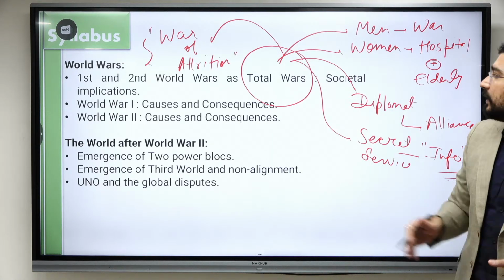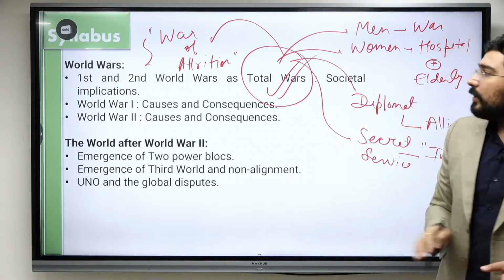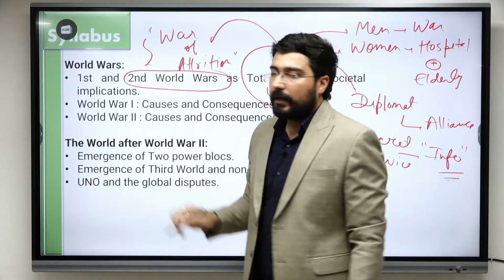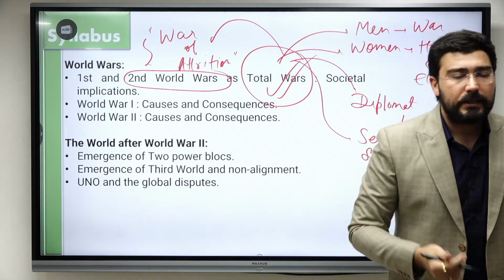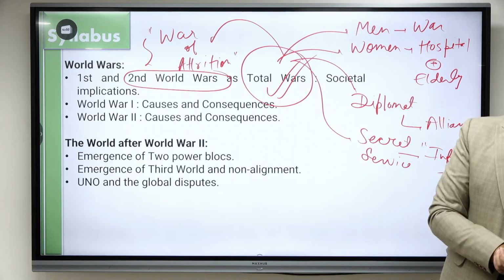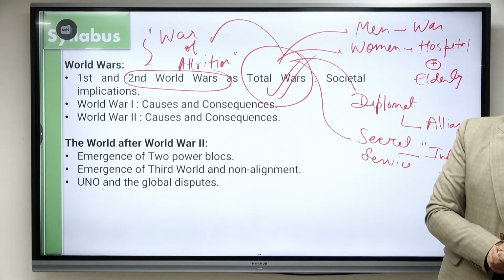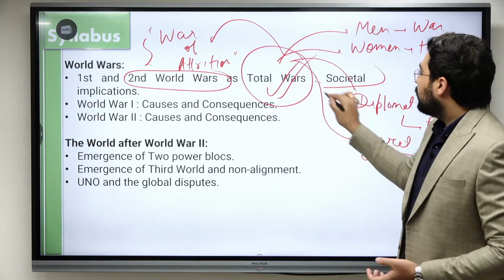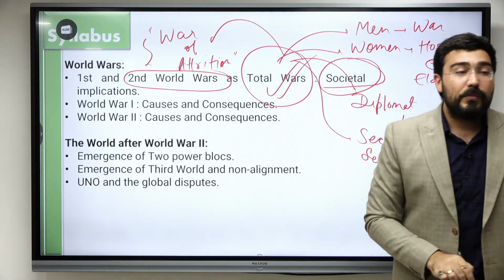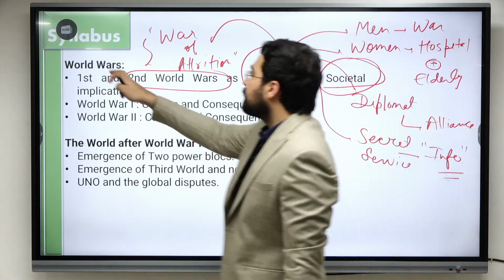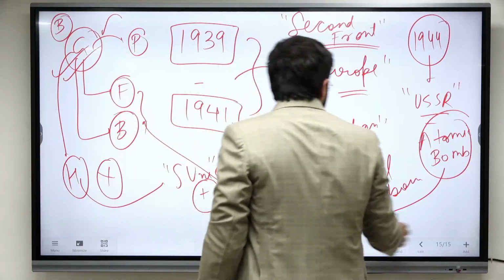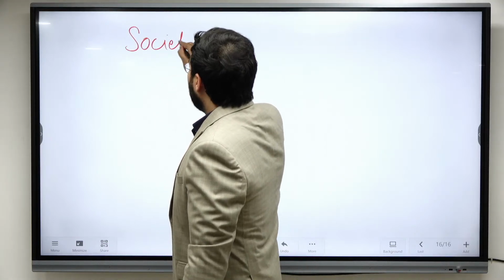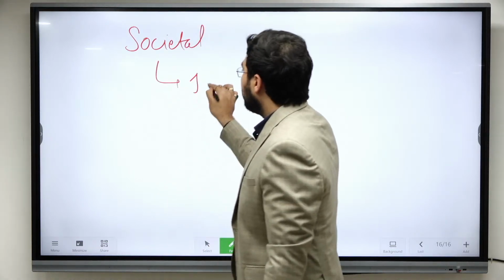Alright, because of these reasons, this concept of total war can be applied to both the First as well as the Second. In the Second, you will know that on a large scale even Britain was invaded, okay, in the Second World War. So that's why these two are known as World Wars. Then comes the societal implication. So this year when UPSC asked you a question about the Roaring Twenties, it was from the societal implications of the First World War as well as the Second.